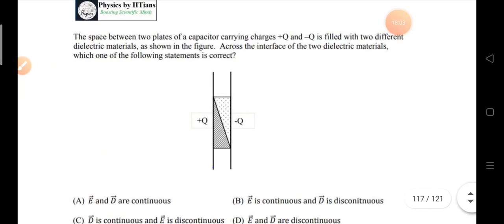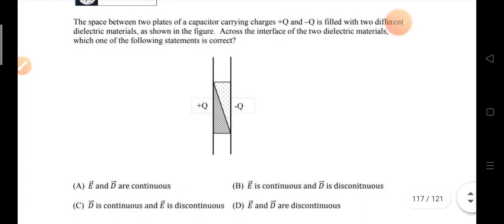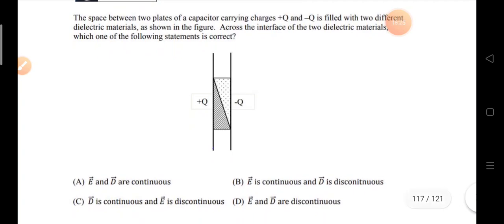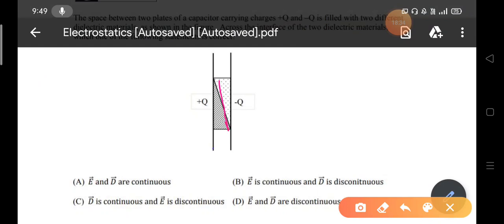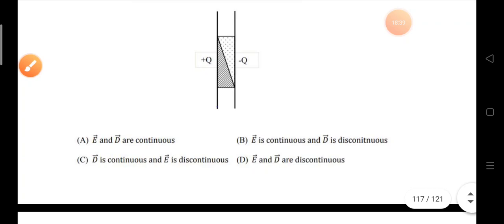So the question for your homework is: the space between two plates of a capacitor carrying charges plus Q and minus Q is filled with two different dielectric materials as shown in the figure. Now across the interface of the two dielectric materials, which one of the following statements is correct? E and D are continuous; E continuous, D discontinuous; D continuous, E discontinuous; E and D both are discontinuous. So this is the question at the interface of these two dielectric media, and you have to answer in the comments.